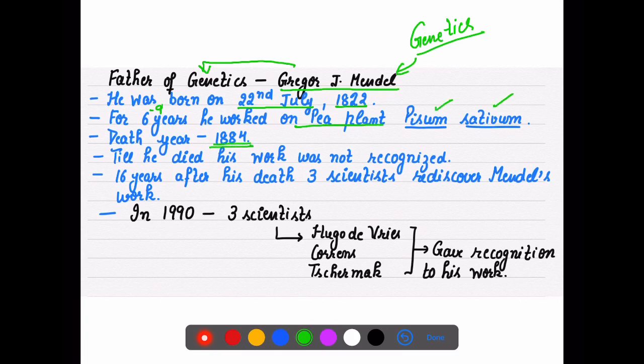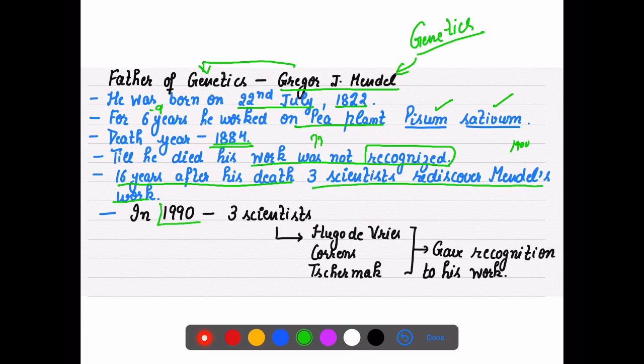He died in 1884. But the question is, till he died, his work was not recognized. Even in 1900, his work was not recognized. 16 years after his death, three scientists rediscovered Mendel's work.